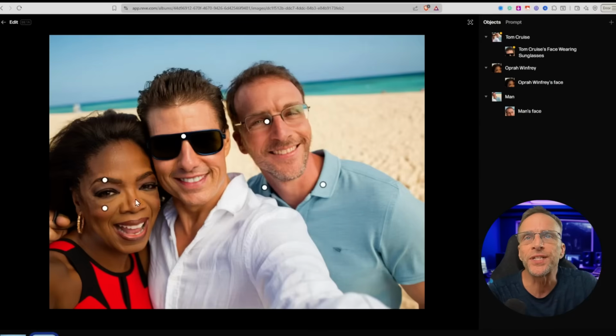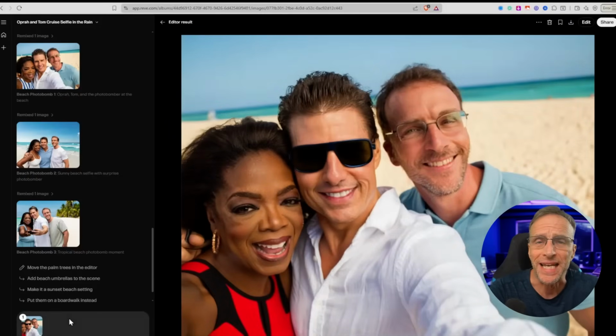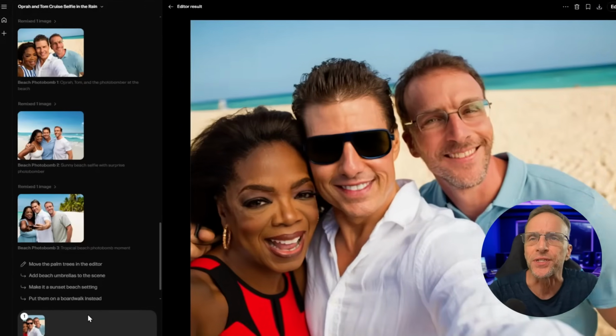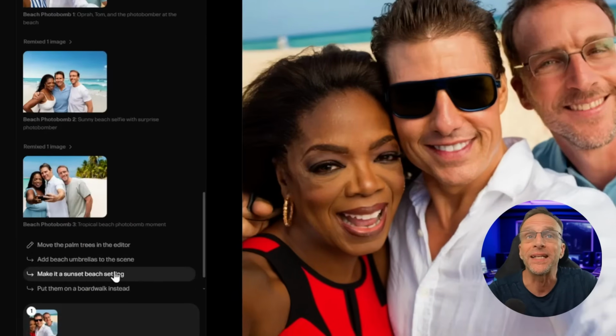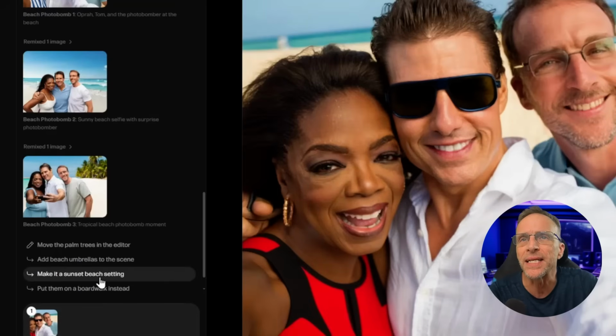So now Tom's wearing the sunglasses and Oprah's got the red and black outfit on. It also gives you some suggested edits that you can do. Let's click on this, add it into the scene. Now you can type whatever you want, of course, but it gives you suggestions like add a beach umbrella to the scene, or make it a sunset beach setting, or put them on a boardwalk instead. Let's make it a sunset beach setting.